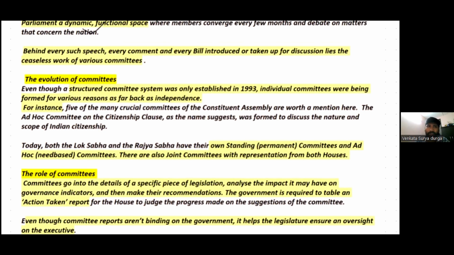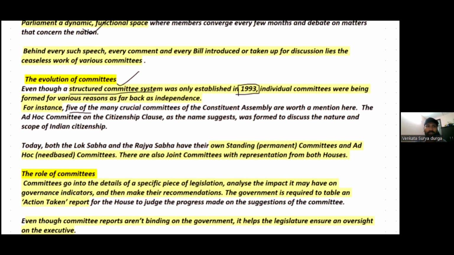So let's look into the evolution of these committees, right? The structured committee system in India was established in the year 1993. However, individual committees were also being formed for various reasons, even before India achieved independence. For instance, during the Constituent Assembly times, five crucial committees were constituted.